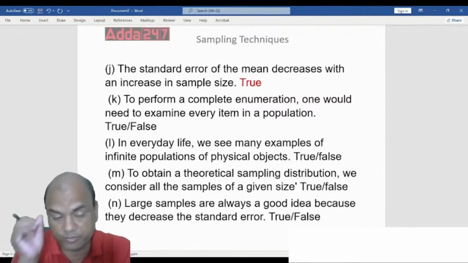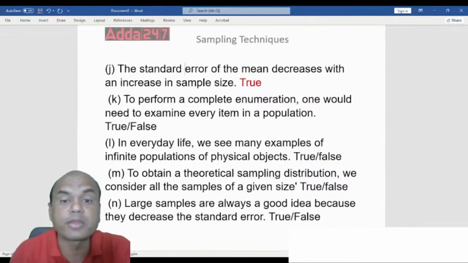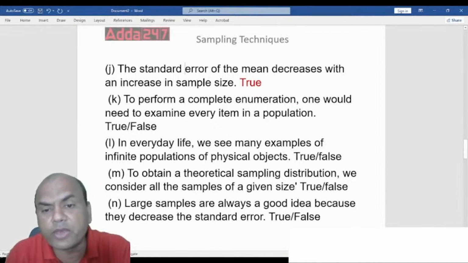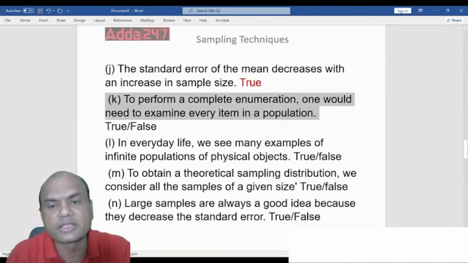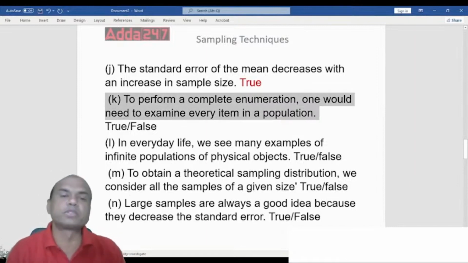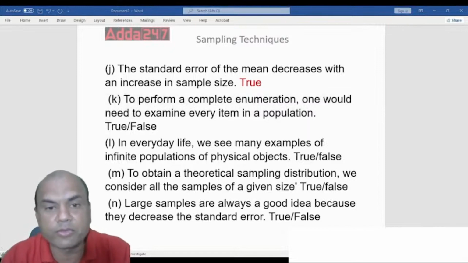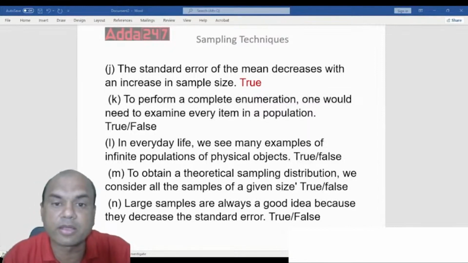standard error. Okay. To perform the complete enumeration, one would need to examine every item in the population. Means to do some survey. It's that simple. Suppose if I have to do some survey, so will I have to survey each and every element of that sample size?